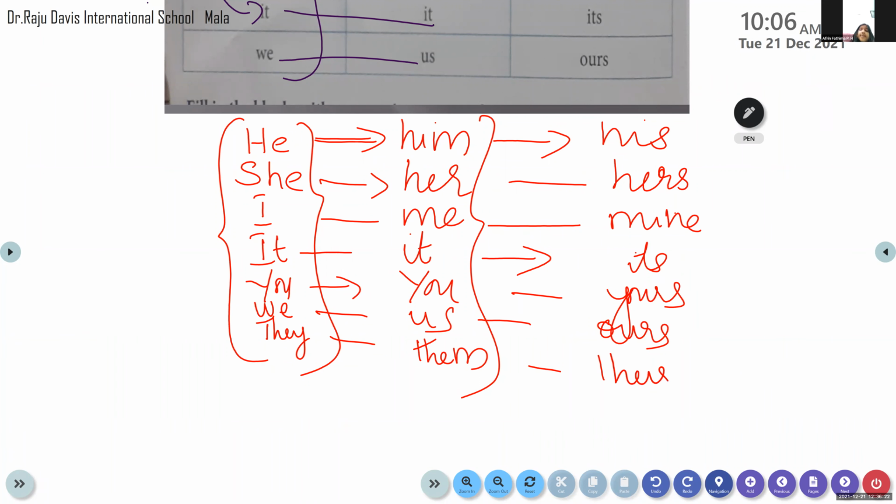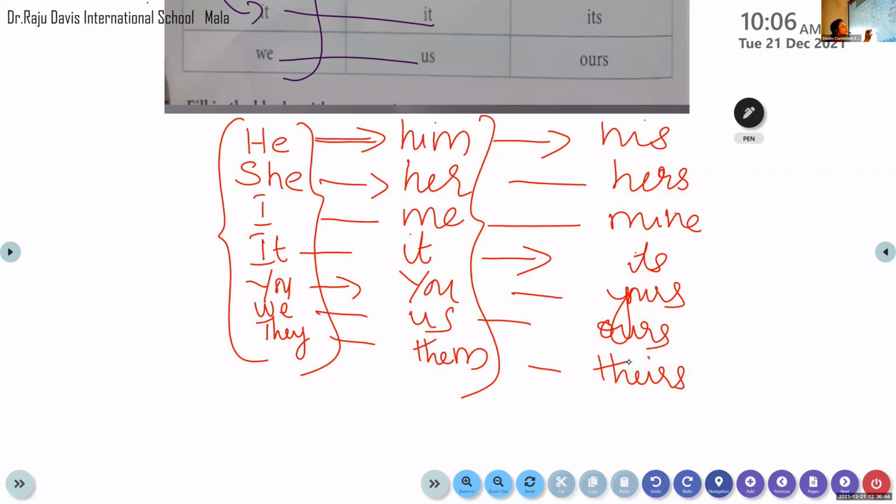Theirs. Okay, these are the possessive pronouns I wrote for you. Instead of showing that again and again, if I write it for you, you will remember. Have you understood? So his, hers, mine, its, yours, ours, and theirs are possessive pronouns. First, you need to know these 7 pronouns very well. If you know these 7 pronouns, all these pronouns will automatically come to you.